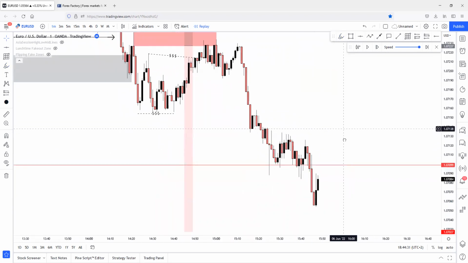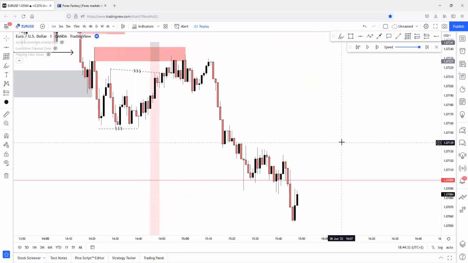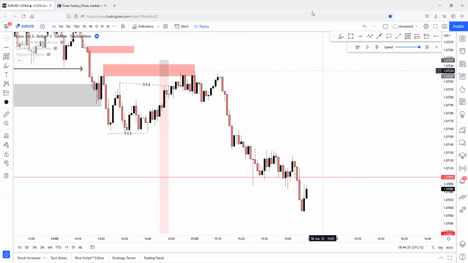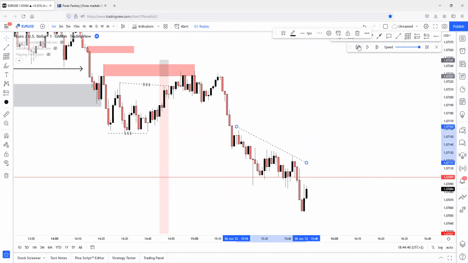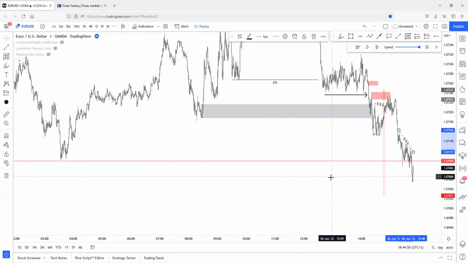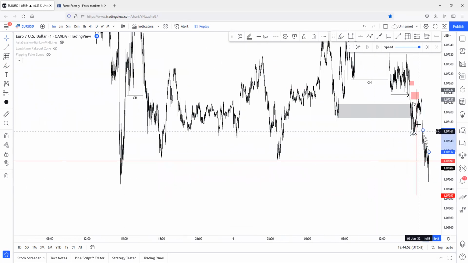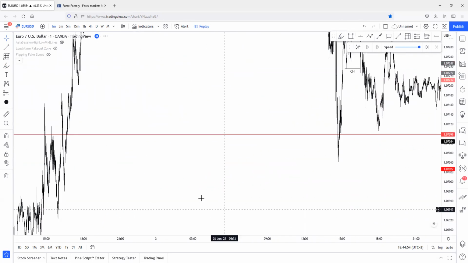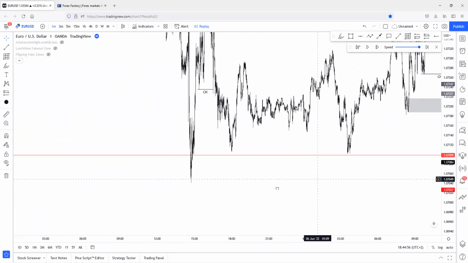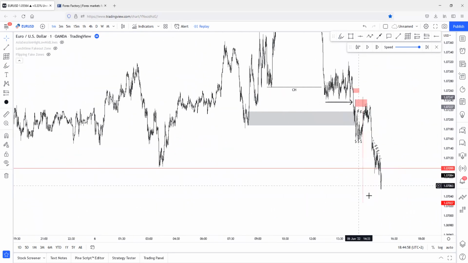How would I manage it right here? Let me just take a look at it and explain. Actually, there's perfect liquidity built up once again. Knowing the fact that price broke below a weak low point, which is part of the liquidity, we are still expecting deeper price action regions. Why? Because we are following the main trend and we are targeting the liquidity, which is right here, right? So we are targeting this huge liquidity line starting from this zone, going through this zone and this zone. We are targeting this liquidity line.